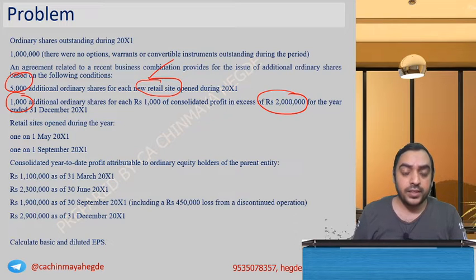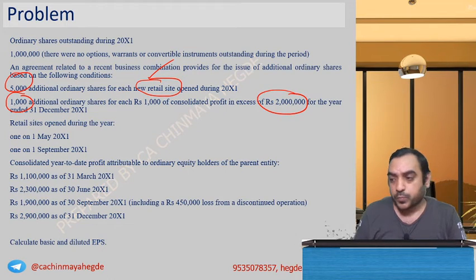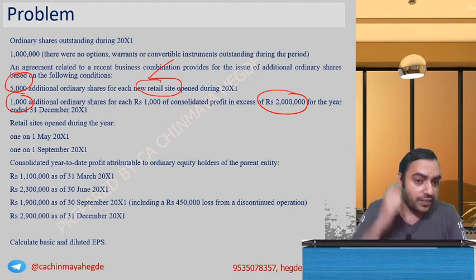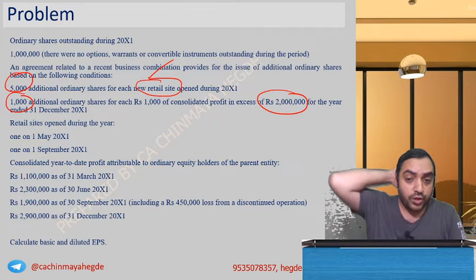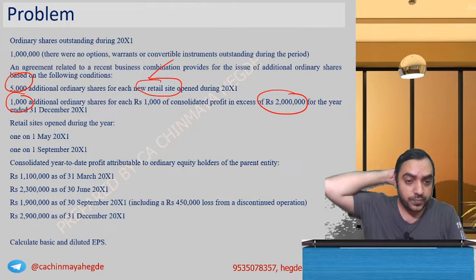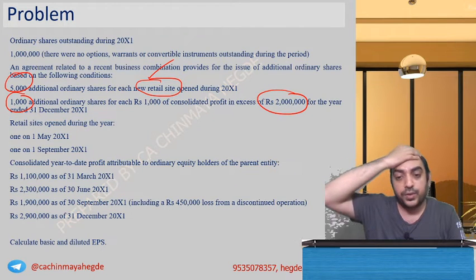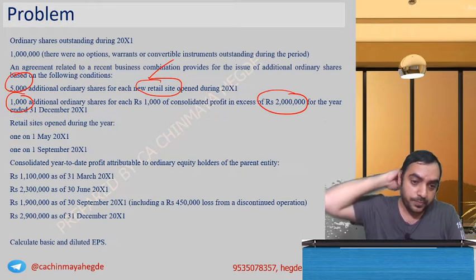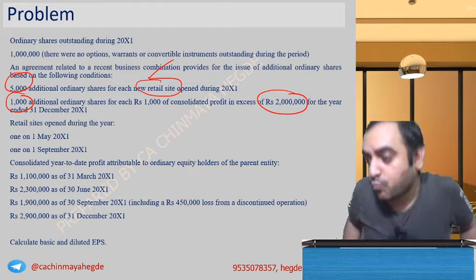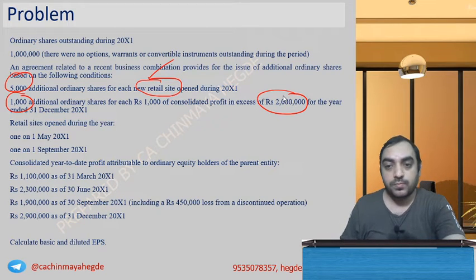Retail sites opened during the year: on May 1st, 1. On September 1st, 1. Consolidated year to date profit attributable to equity shareholders of the parent entity on 31st March 2001, on June 2001, on September 2001, including a 4,50,000 loss from discontinued operation, then 31st December 2001. Calculate basic and diluted EPS.